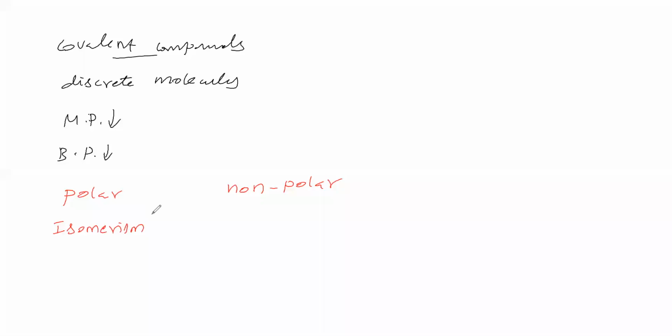What about coordinate covalent compounds? Coordinate covalent compounds are those having dative bonds. For these compounds, the melting and boiling points are in between those of ionic compounds and covalent compounds.